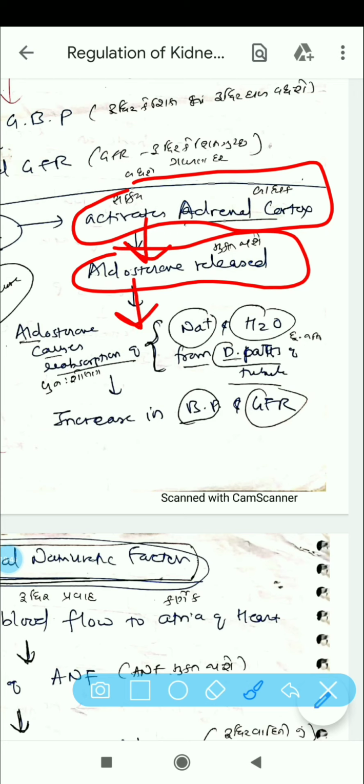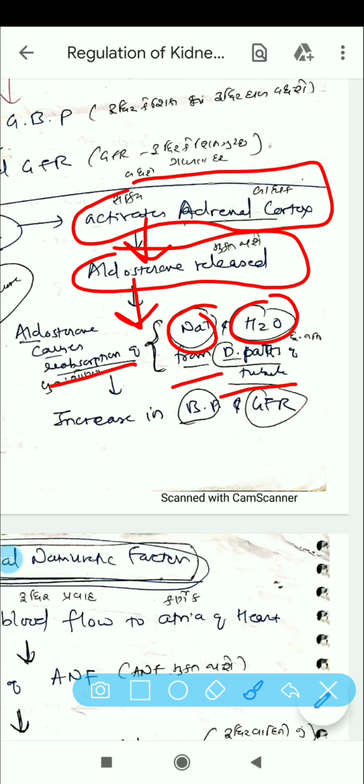This will lead to reabsorption of sodium and H2O from the distal parts of the tubule. Usually it happens mainly from the DCT part. The absorption of sodium and water is promoted.